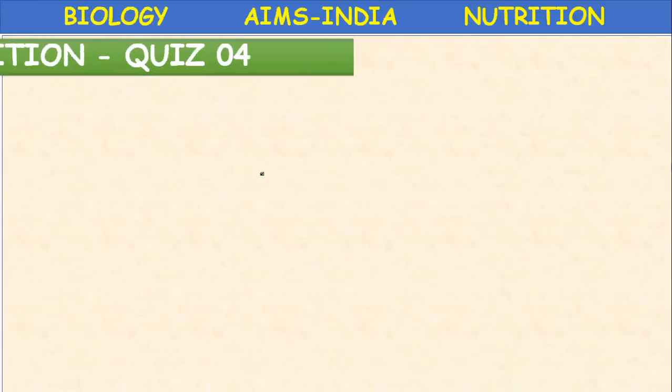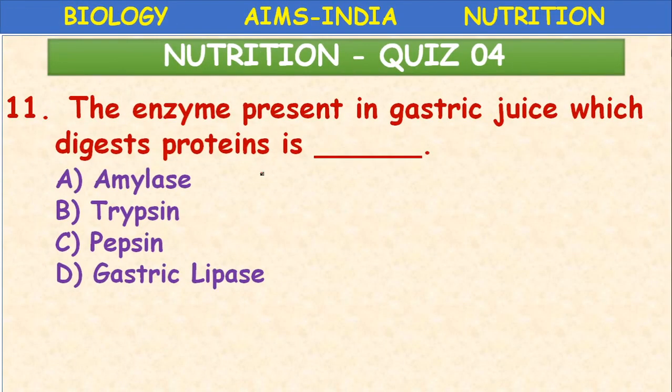Next, the enzyme present in gastric juice which digests proteins is. The enzyme present in the gastric juice which digests the proteins is. What is that only enzyme present in the gastric juice which digests the proteins? Pepsin. Okay, pepsin.